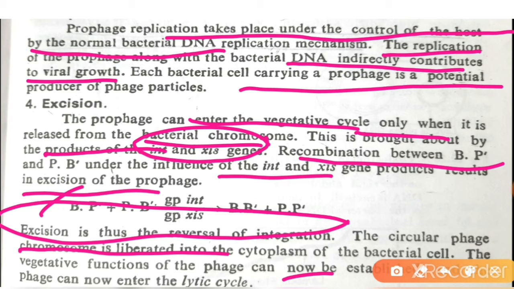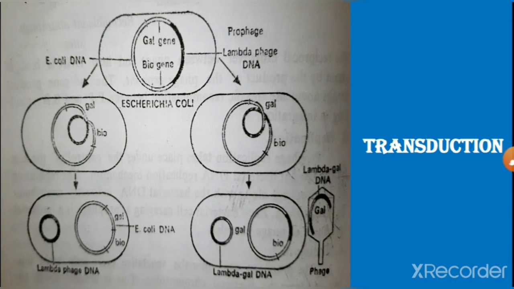So this is one of the important parts, where the excision of the prophage occurs from the host DNA, and thus the lytic cycle will happen in this way. Now the next point is transduction. Here we have to understand what transduction is.